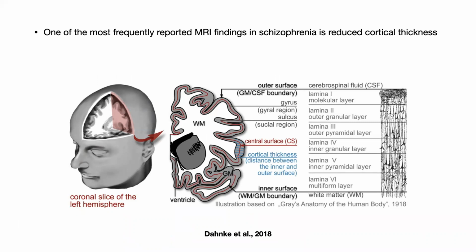and this is frequently characterized by case-control losses in cortical thickness. This measure describes the distance between the grey and white matter interface and the grey matter CSF interface, as shown here.